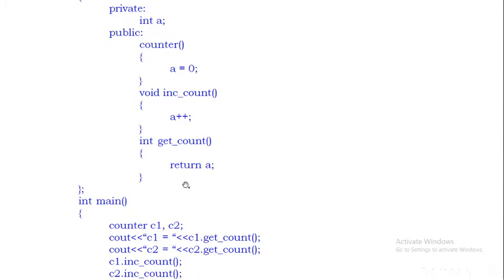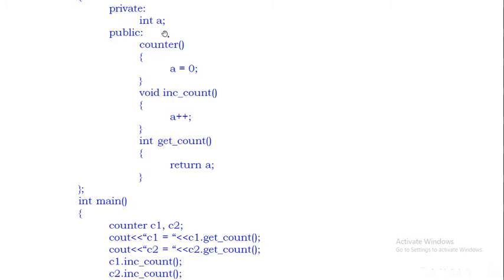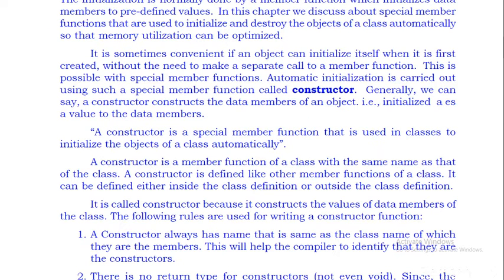See in this example, C1 and C2 are the objects. Whenever these objects are created, the constructor is called automatically. No need to call the constructor. When an object is created, the constructor will be called automatically. That's what I am explaining here. So we use it in classes to initialize the objects of a class automatically. That is the meaning of a constructor.